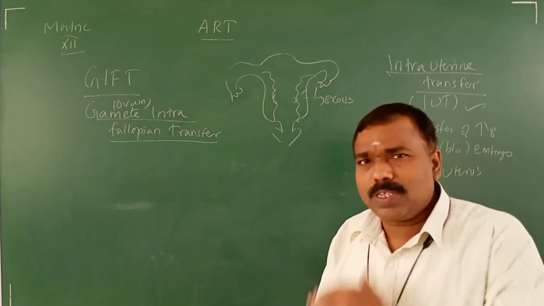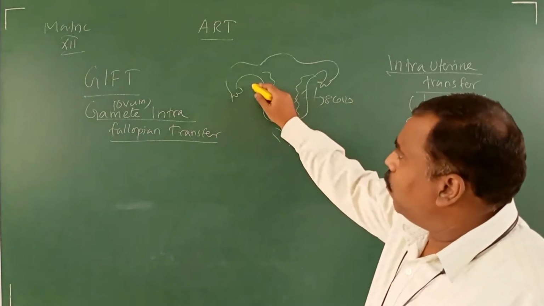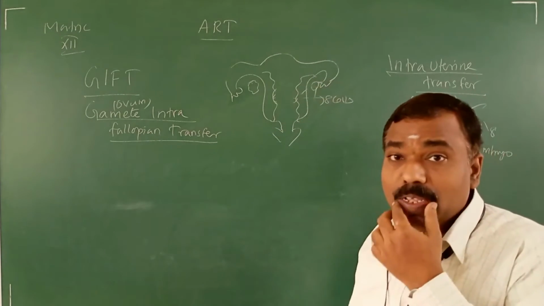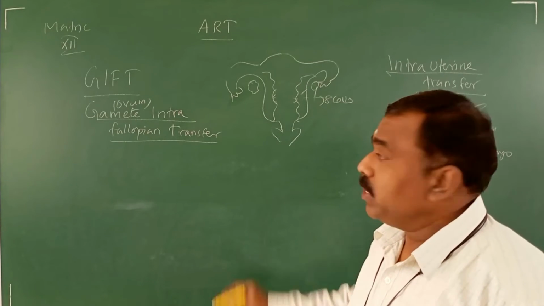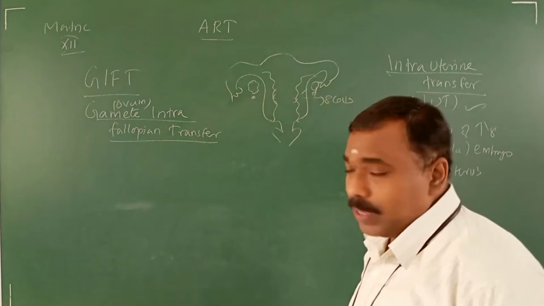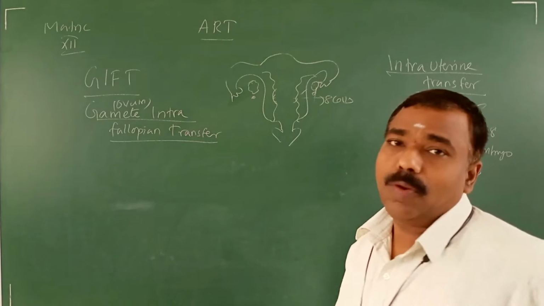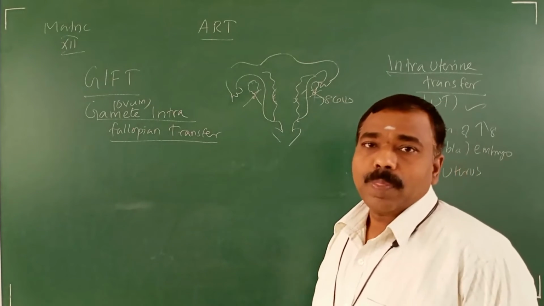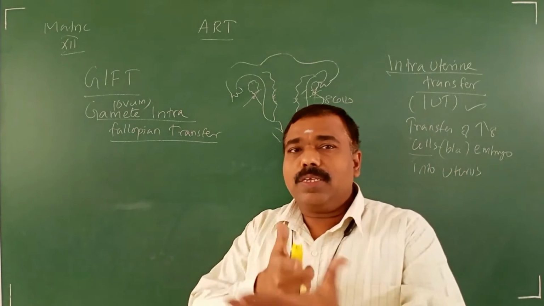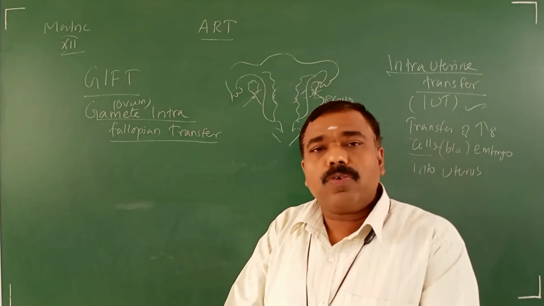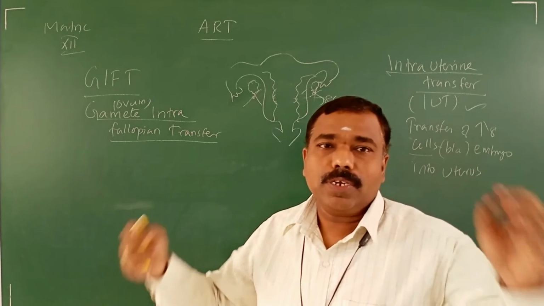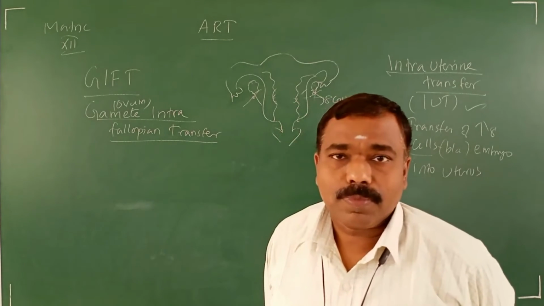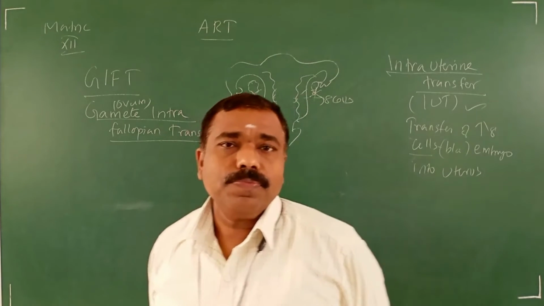This technique, to whom is it helpful? For some women, the ovary, two ovaries, a pair of ovaries, cannot produce egg. It does not produce egg for some infertile women. Even if they inject HCG, human chorionic gonadotropin, the ovary does not produce egg. But they need a baby. What do we have to do?